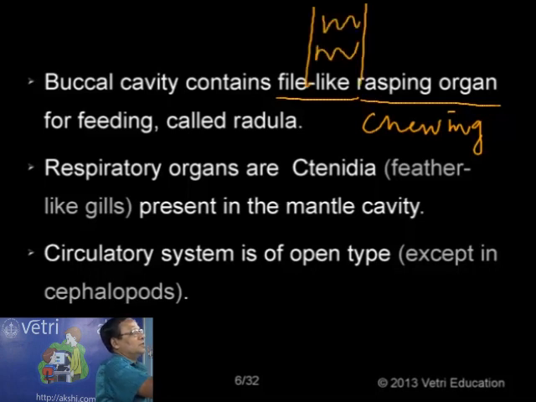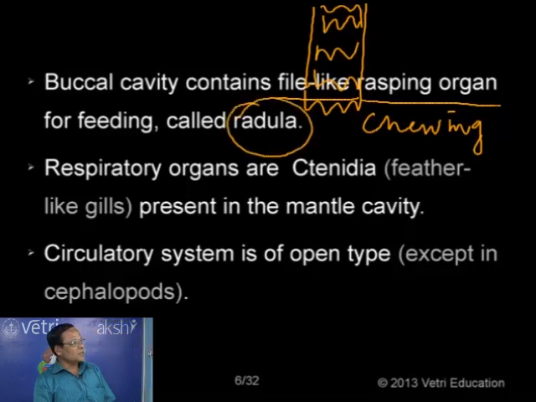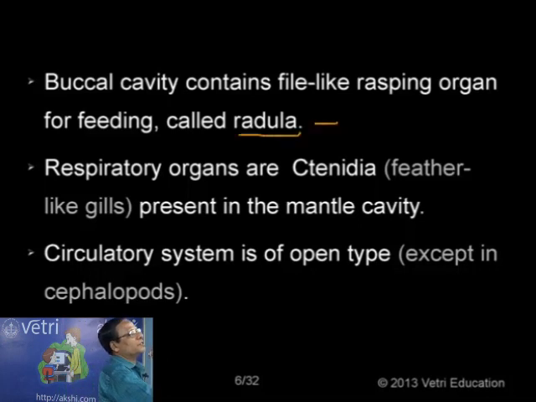The structure is a ribbon-like structure made up of many chitinous teeth. This rasping organ is made up of chitin. The rasping organ found in the buccal cavity, helping in feeding, is called the radula. It is one of the characters of mollusks. But this radula is absent in bivalve mollusks. For example, in the freshwater mussel or the pearl oyster, the radula is absent. So the radula, a rasping organ found in the buccal cavity of most mollusks, is absent in bivalves.